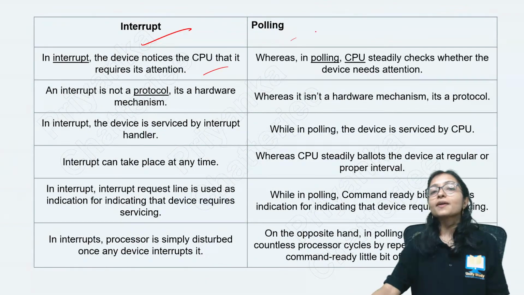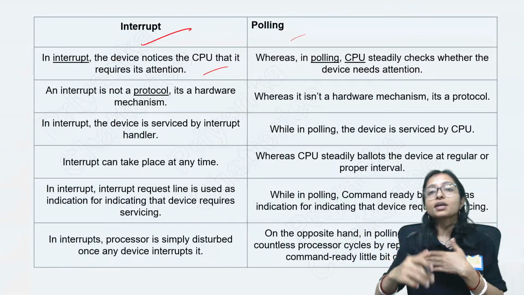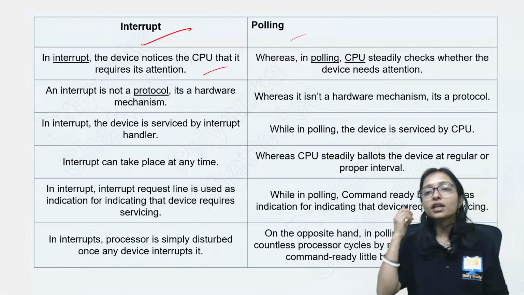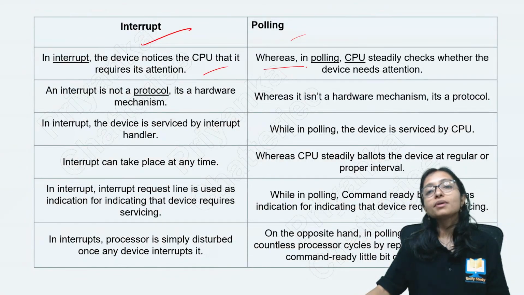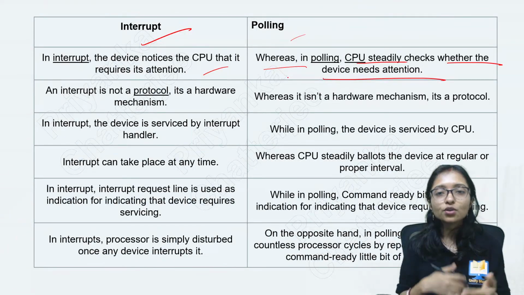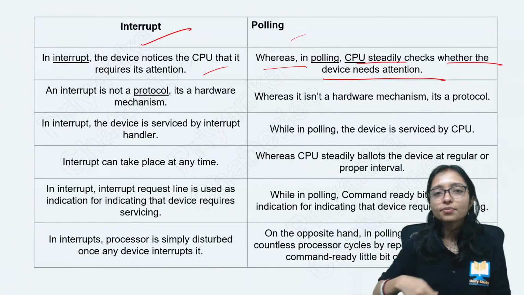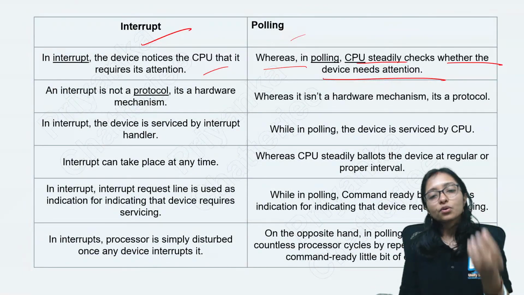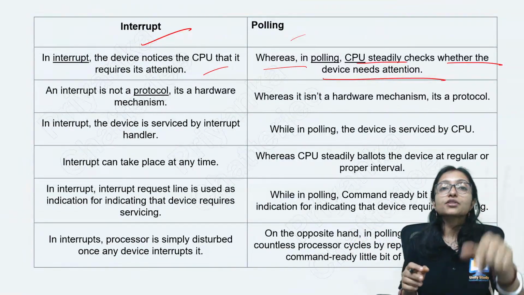And polling means what? If I am standing at the gate and I keep checking whether she is coming or not, like that. Or keep on calling, where are you, where are you. This is called polling. Polling means the CPU steadily checks whether the device needs anything. You are eating, and if someone is constantly asking you, do you need something? Do you need something? This is called polling. And if you are eating and you say, okay, give me dal, give me chapati, like that someone is asked, that is called interrupt.